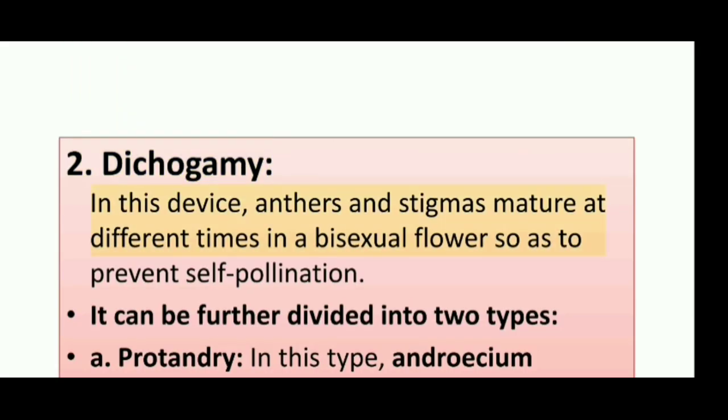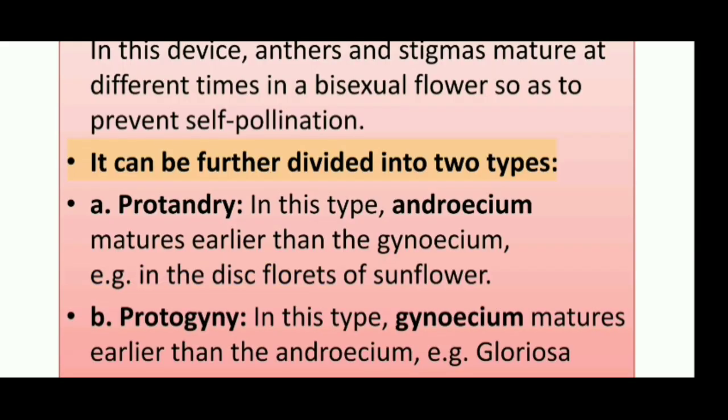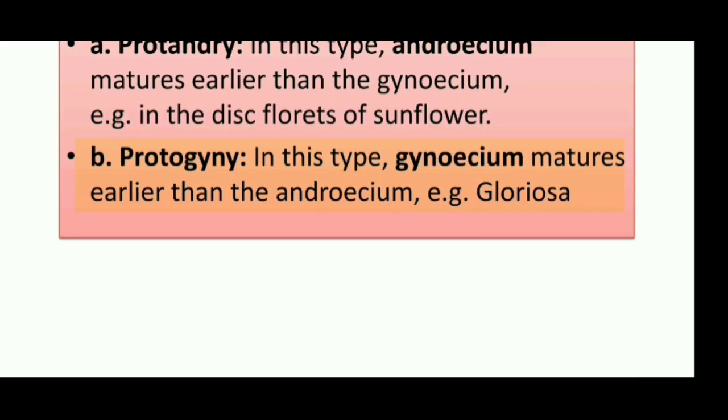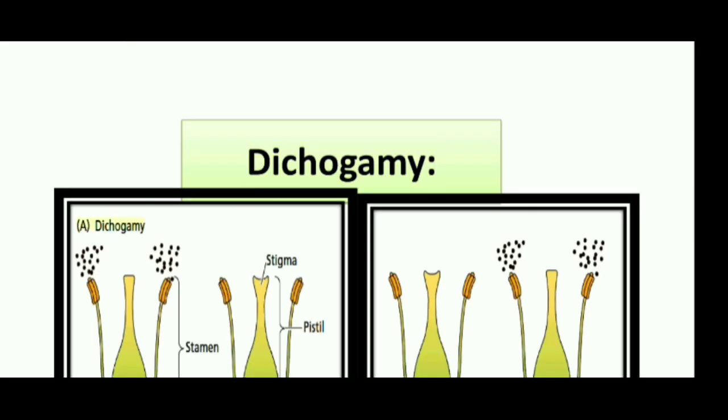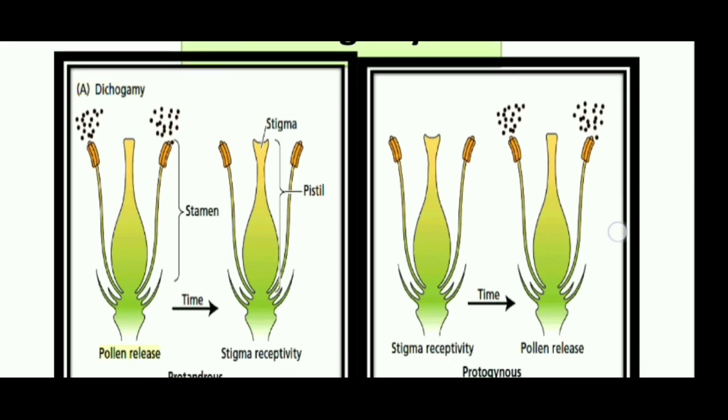2. Dichogamy. In this device, anthers and stigmas mature at different times in a bisexual flower so as to prevent self-pollination. It can be further divided into two types. A. Protandry: in this type, androecium matures earlier than the gynoecium, e.g. in the disc florets of sunflower. B. Protogyny: in this type, gynoecium matures earlier than the androecium, e.g. gloriosa.